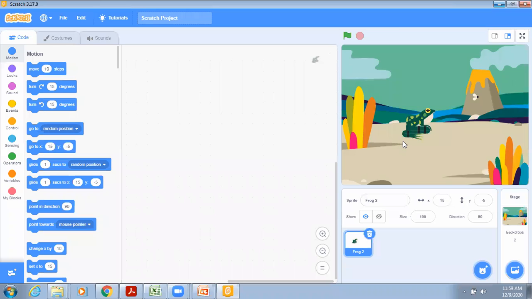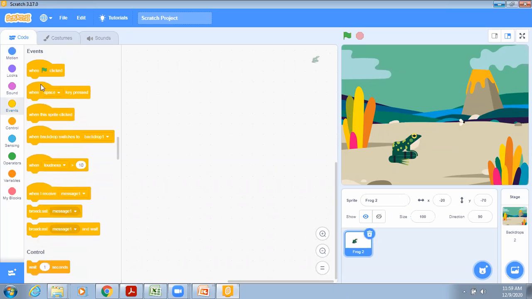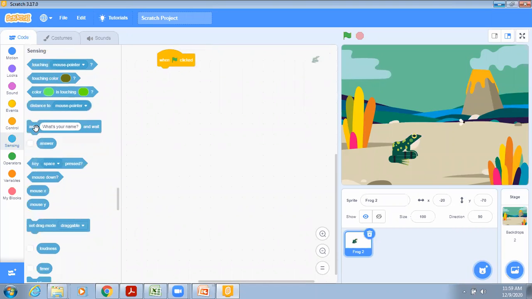Okay, so here we have inserted our frog. Now let us start. When flag is clicked, go to events. When flag is clicked, then we have to ask the user a question: how many times do you want this frog to jump.